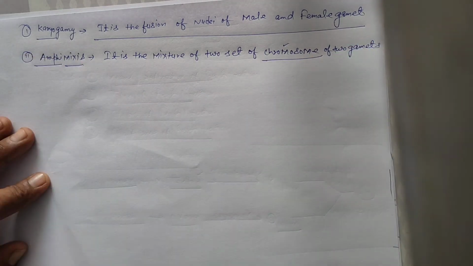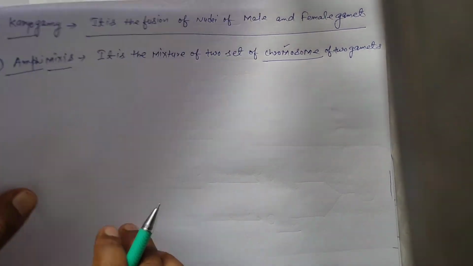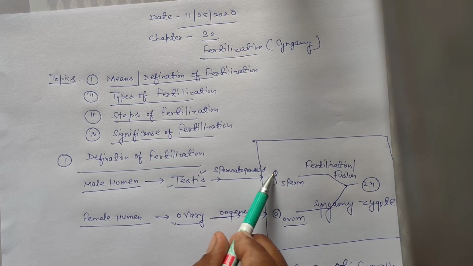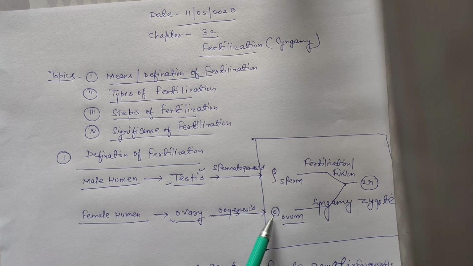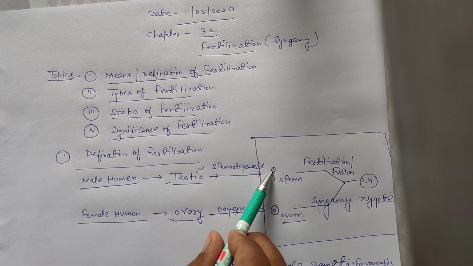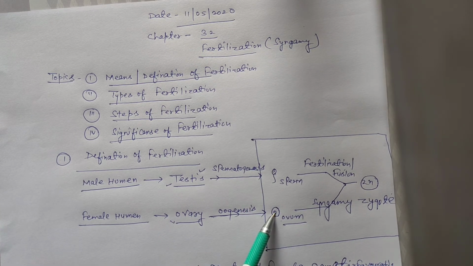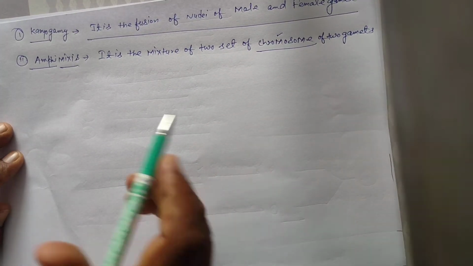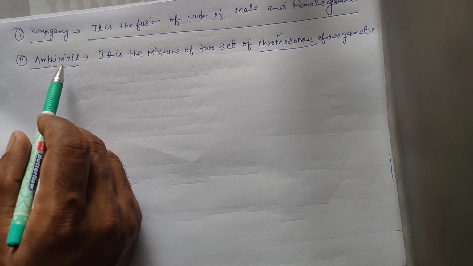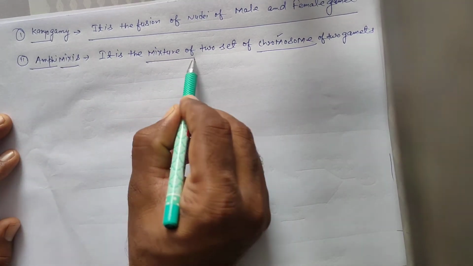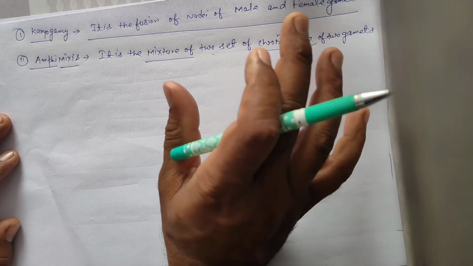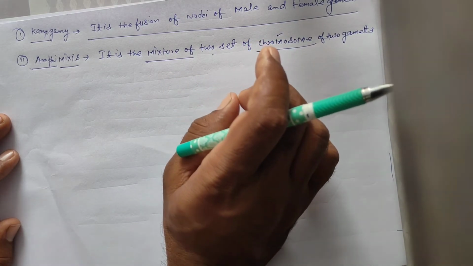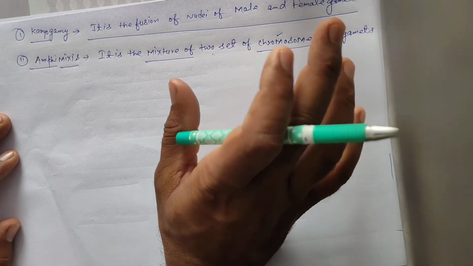Once again, first, karyogamy: it is the fusion of nuclei of male and female gamete. Students, this is the male nucleus, this is the female nucleus. Karyon means nucleus. Next, amphimixis: amphi means both, mixis means mixture. It is the mixture of two sets of chromosomes of two gametes. Students, gametes are always haploid.